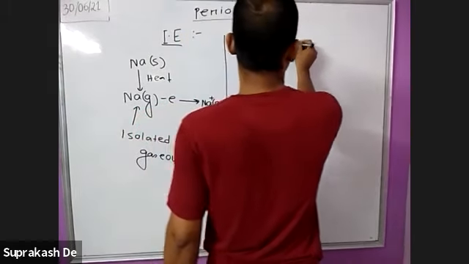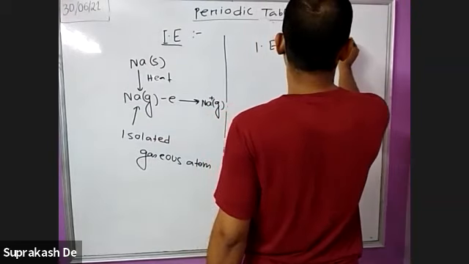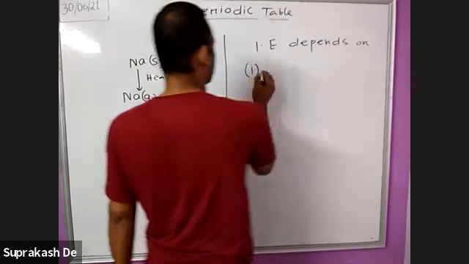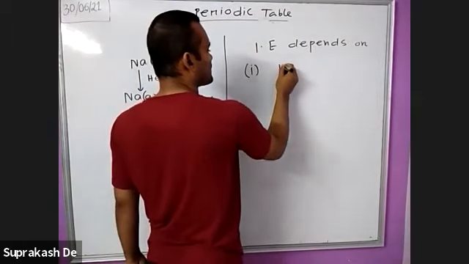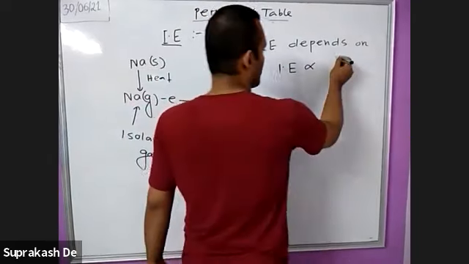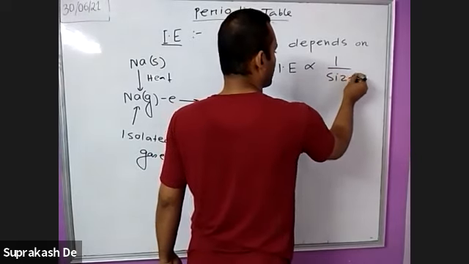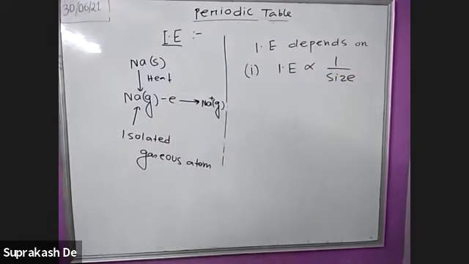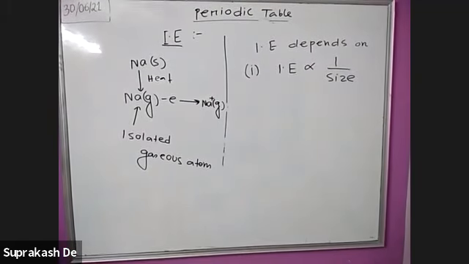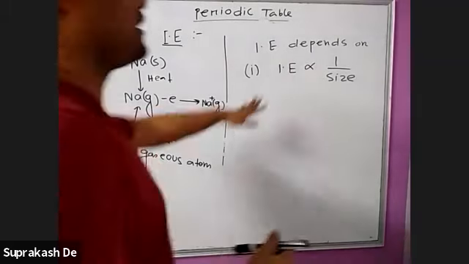Ionization energy depends on, number one, atomic size. Ionization energy and size are inversely proportional. That is the first factor: ionization energy is proportional to 1 by size. That means if the size is greater, ionization energy is low.